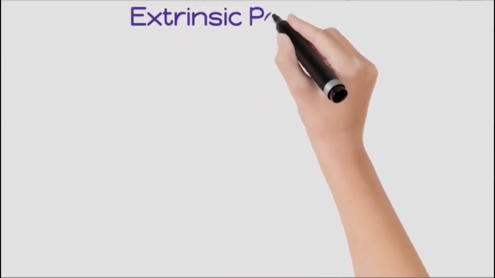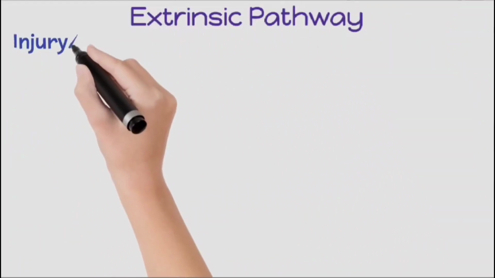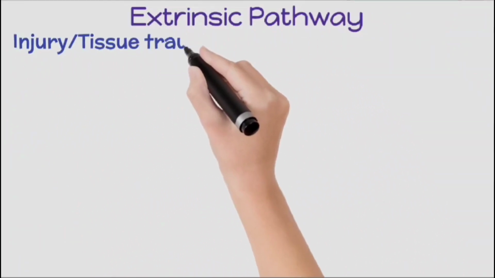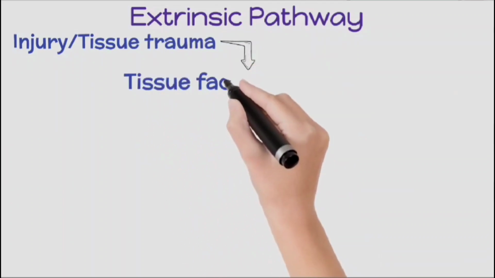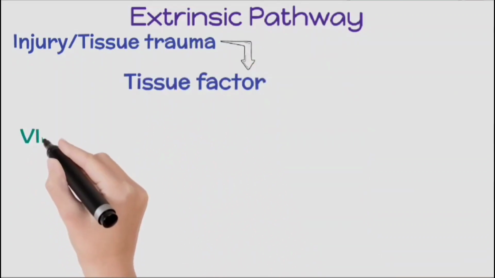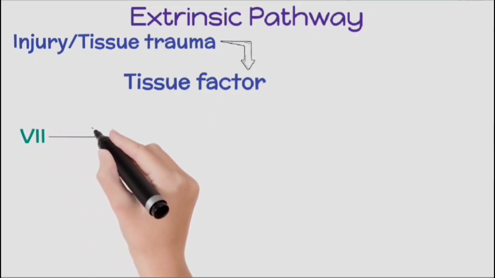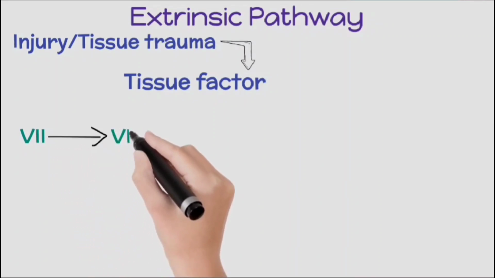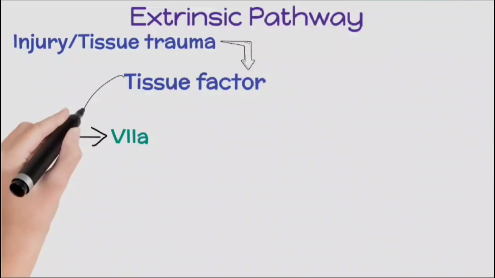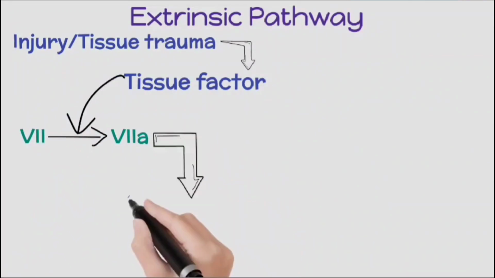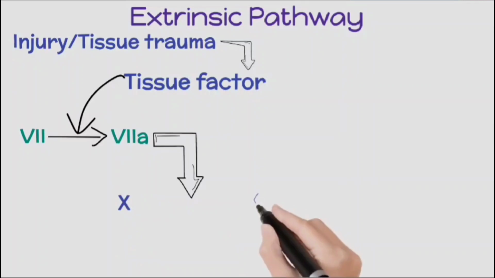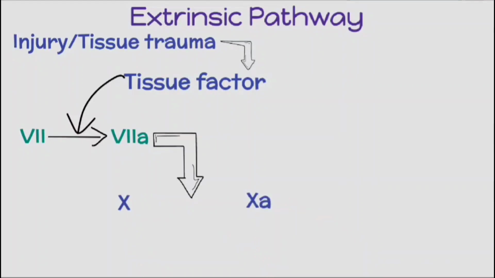So, if we discuss the detailed reaction of the extrinsic pathway, then when injury or any tissue trauma happens, the release of tissue factor happens, which activates factor VII. The VIIa means the activated form of VII. The VIIa then helps in the activation of factor X.